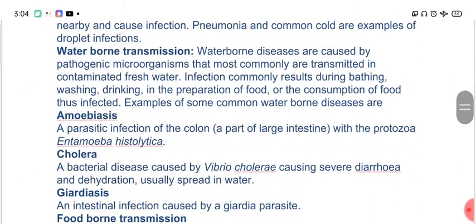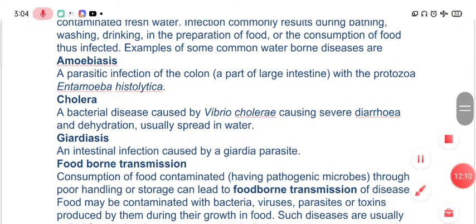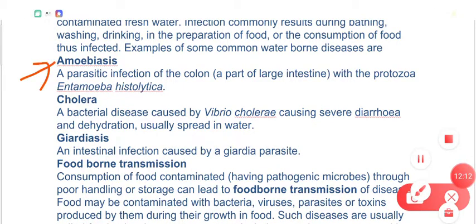However, waterborne diseases simply means consumption of contaminated water. If you are taking water that is contaminated with some infectious agent, then you will get waterborne disease. Now let's talk about certain examples. For example, amoebiasis is a waterborne disease.